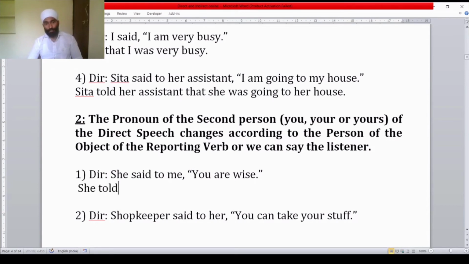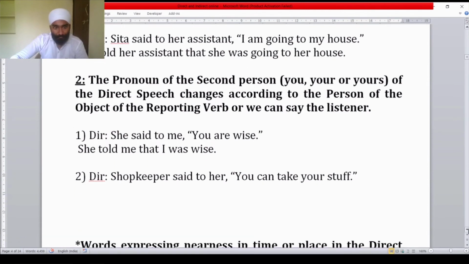She said to me, "You are wise." She told me that I was wise. Wise means brilliant. Here you means who? This me. The second person will change according to the object. This is why we have used here I. I was wise.